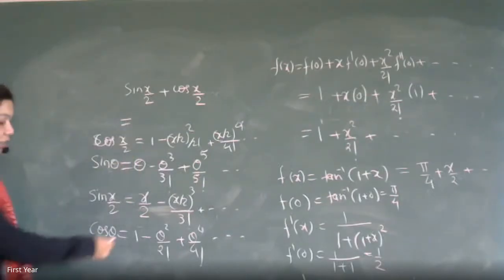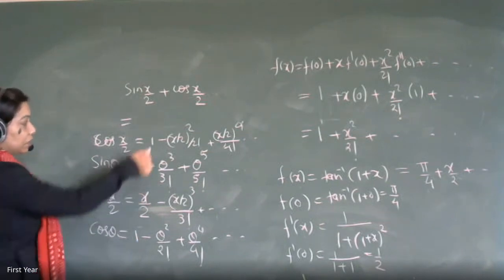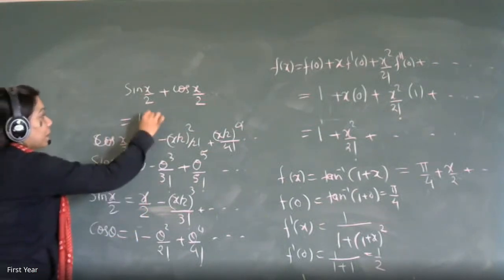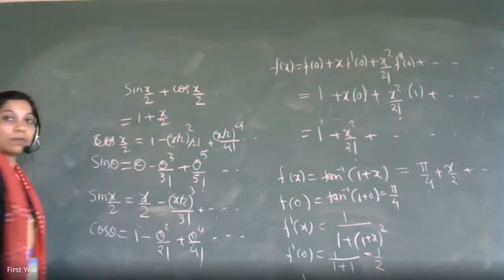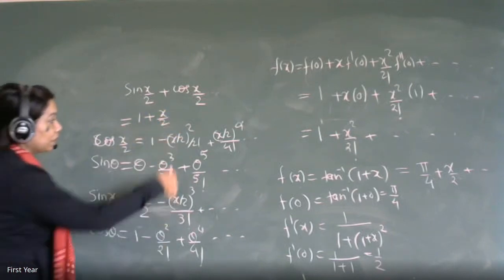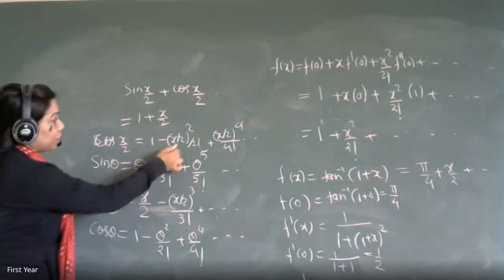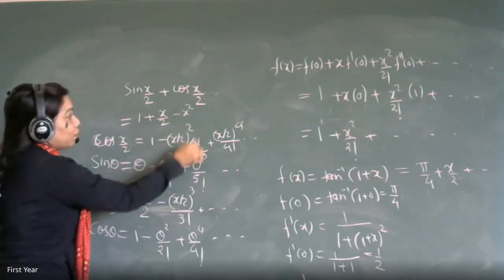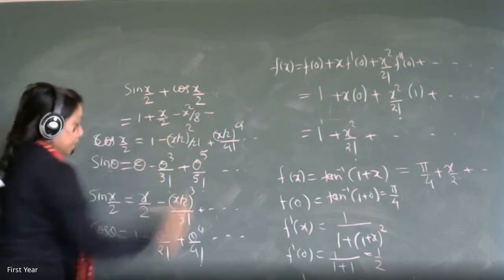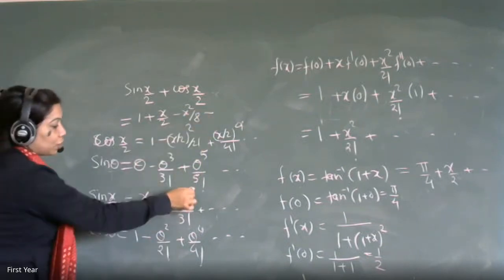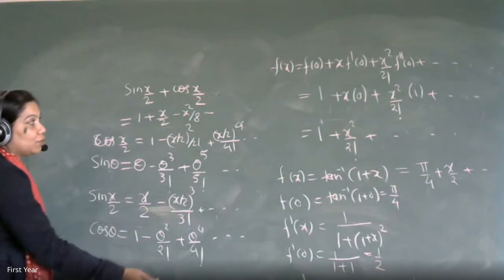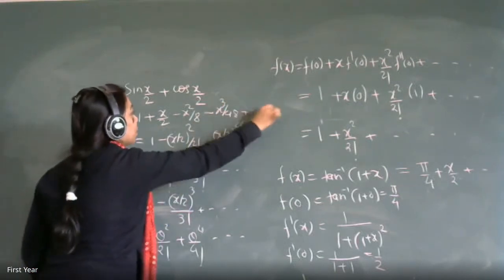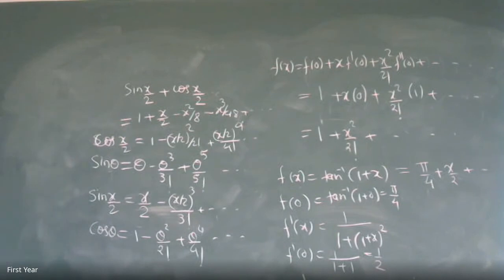Now just write down the two things together. That's your answer. Here you have 1, and here you have x by 2, so the answer starts 1 plus x by 2. Then the x square term: minus x square by 2 square, 2 into 2 is 4, into 2 is 8. Then the x cube term: 2 cubed is 8, 8 into 6 is 48, so x cube by 48. This will be present in the answer. Is this clear?